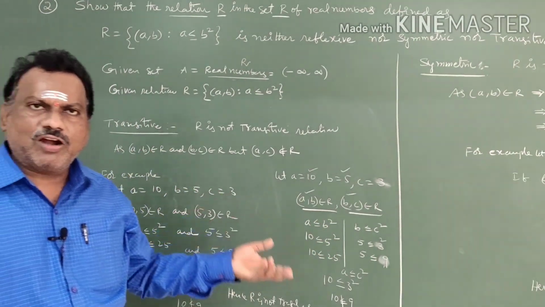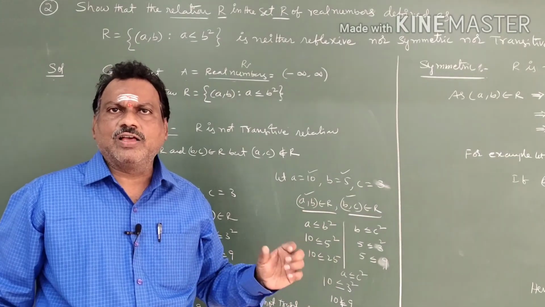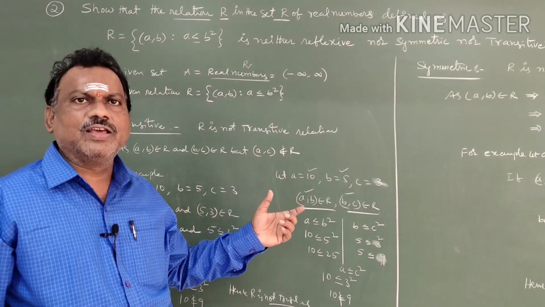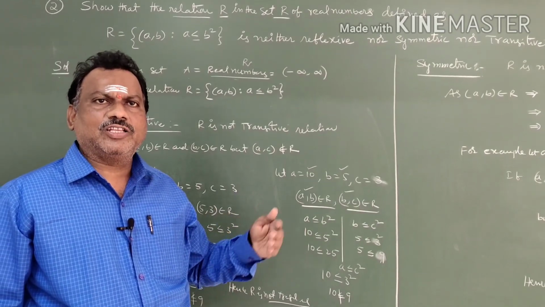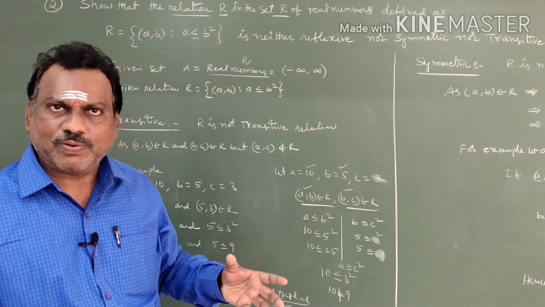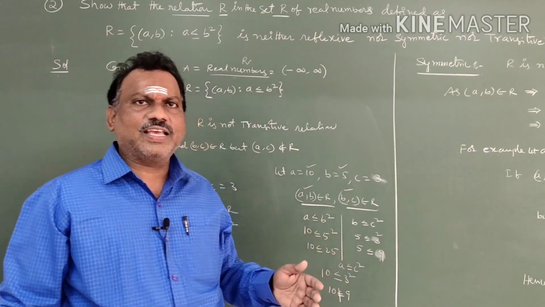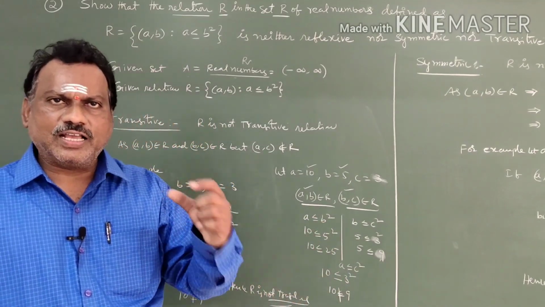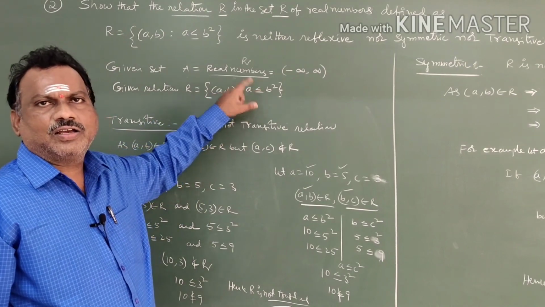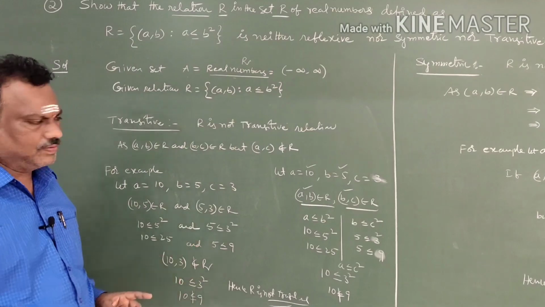Like this we have to check. These problems are very important. You have to check with a number system. Number system means real numbers are given. You have to check with natural numbers first, then integers, whole numbers. If those numbers are possible, then you go for fractions and decimals. In such cases, if one case does not satisfy, the entire condition will not obey reflexive, symmetric and transitive. Thank you.